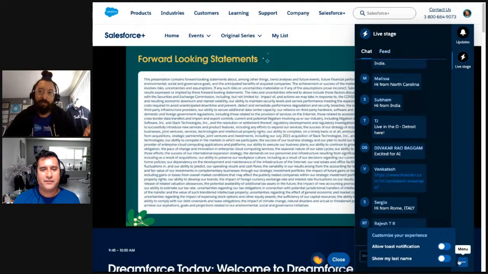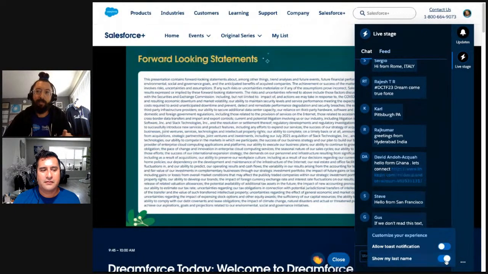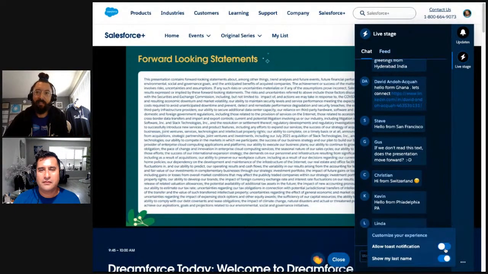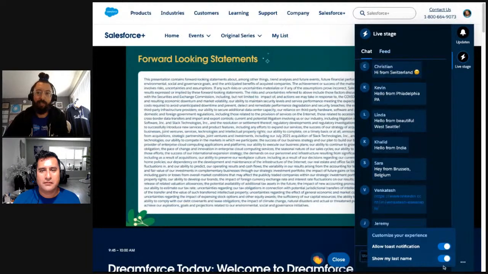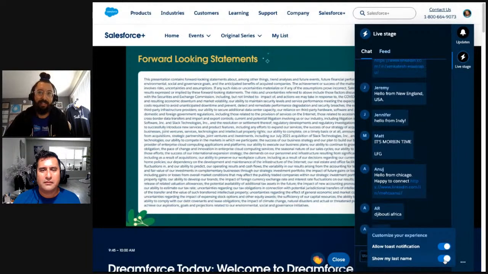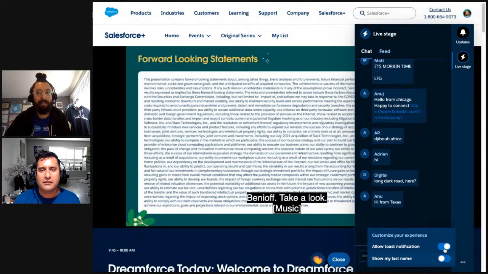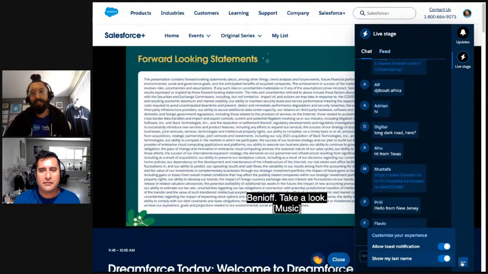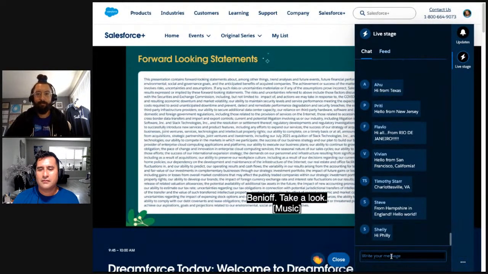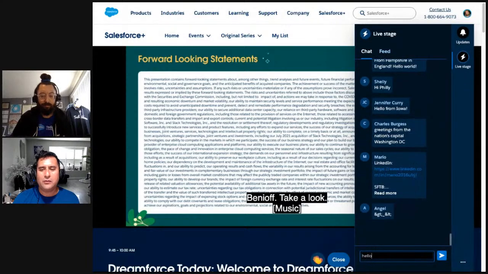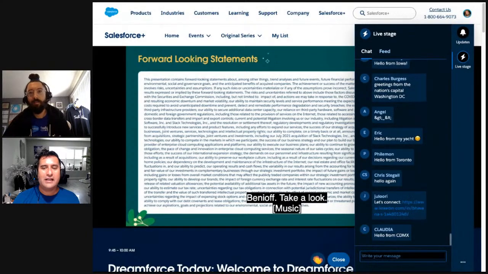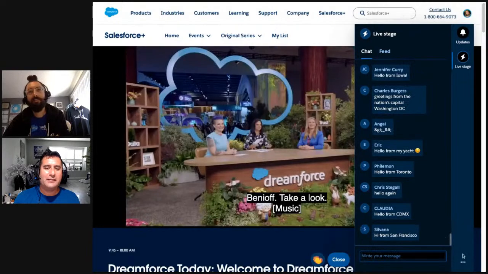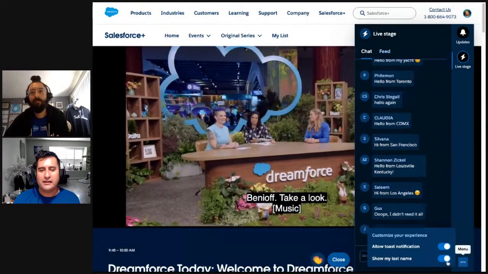So one note for Salesforce, these toggles are pretty terrible because they don't light up to indicate whether something has been checked or unchecked. I thought I had it checked to not show my last name, but there we go. So try flipping those. Yeah, it was a little bit weird. I did see that. It was weird how you toggled it one way and it was still the same color. It looks like I've been able to buy us another 30 seconds.